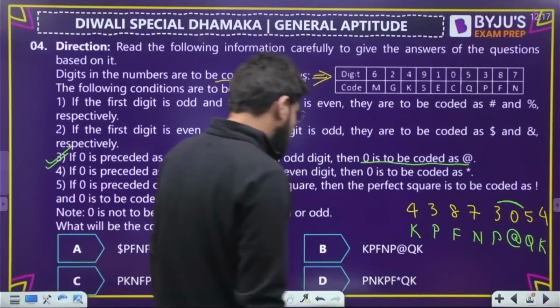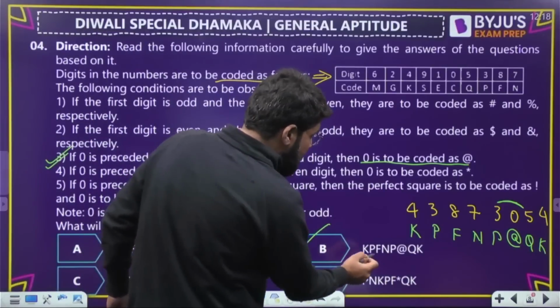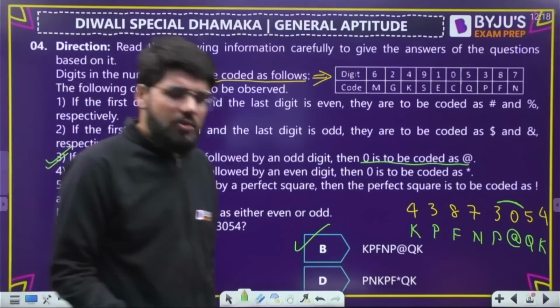Match the option. It's option number B very clearly. KPFNP@QK. Option number B. Done. Simple. Okay. All right.